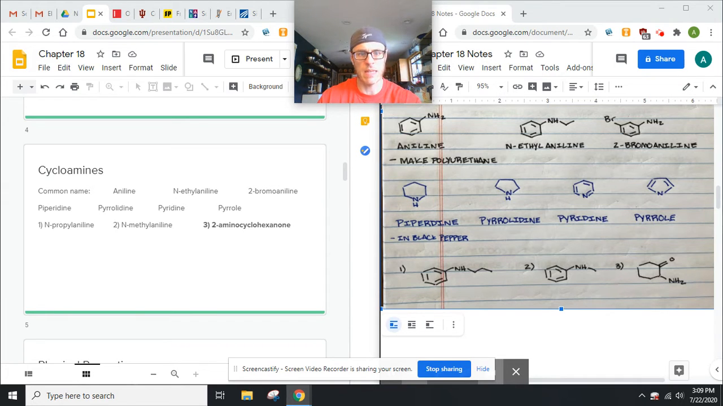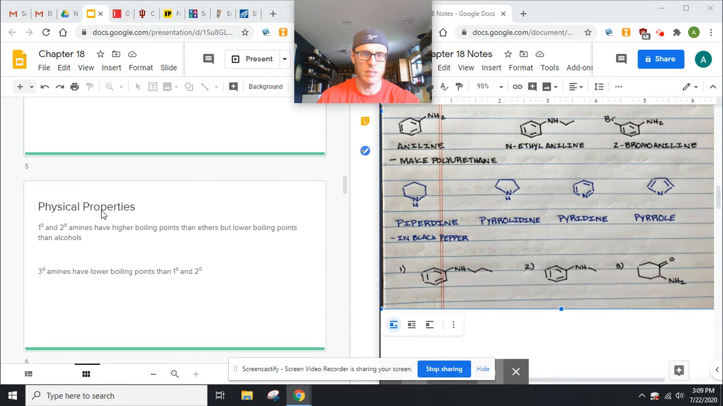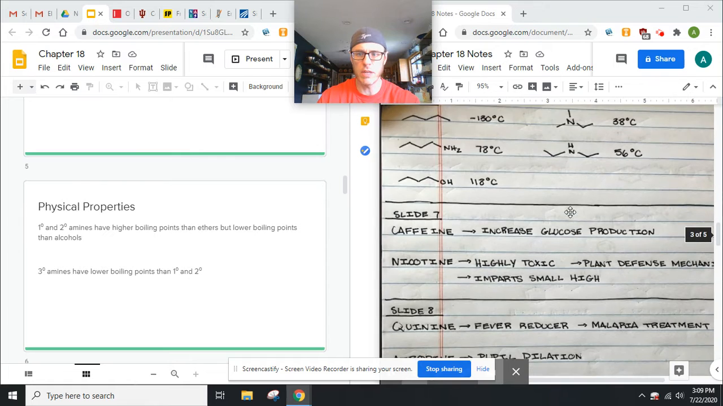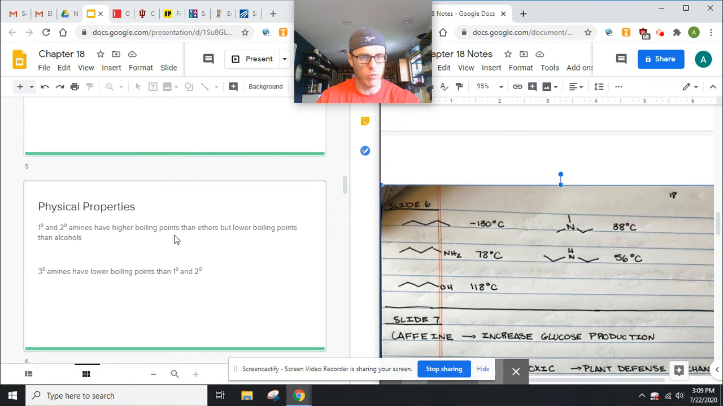All right, now this one's kind of a rough one. So 2-amino, because it's got this cyclohexanone. This is a very complicated one. I'm not going to give you anything like that on a test. Physical properties, you guys can read.